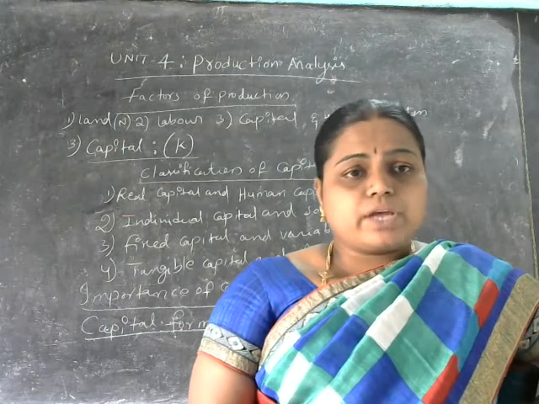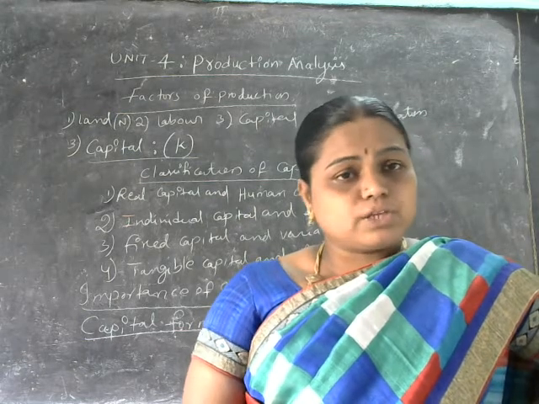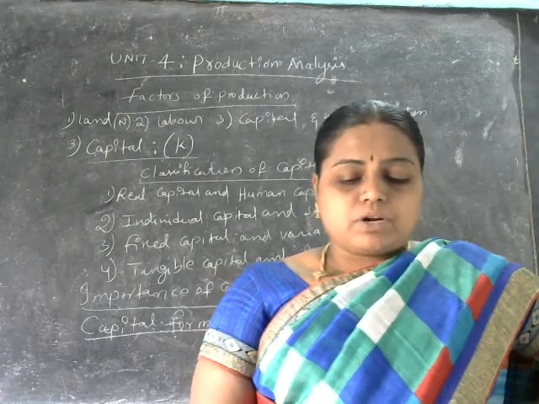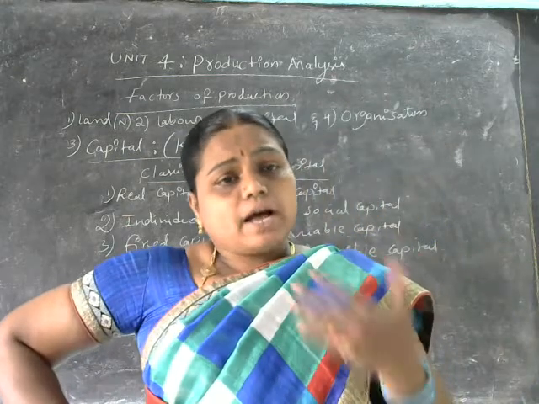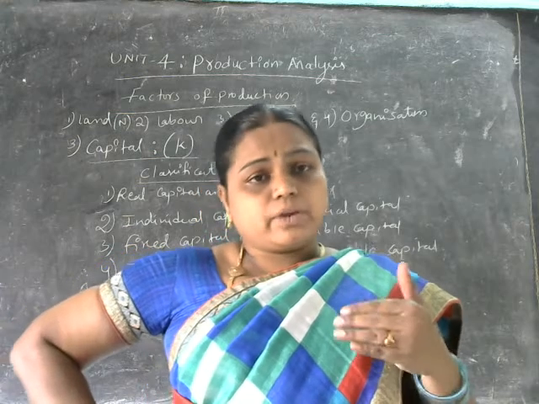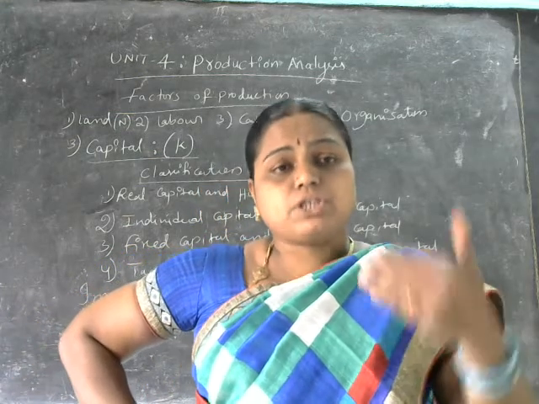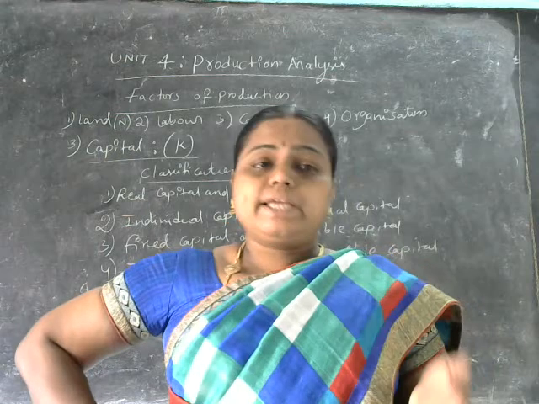The goods which we are going to be using for the further production of other goods are called capital goods here. So, capital goods are the goods which are used for the further production of other goods.